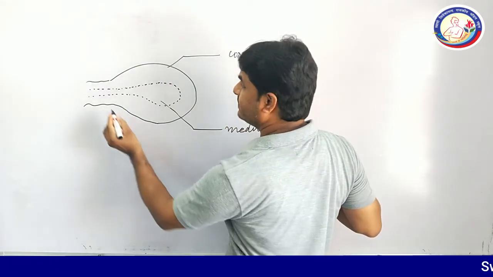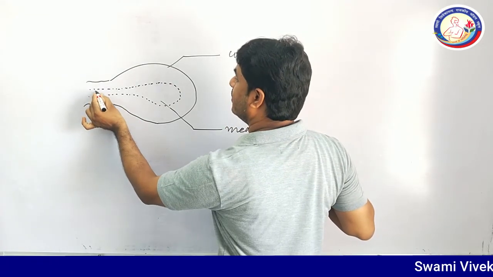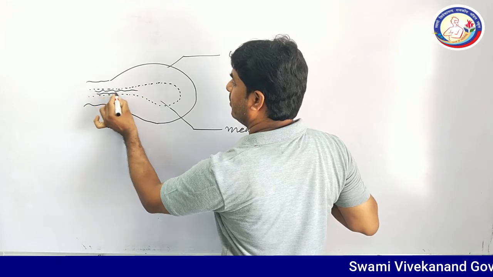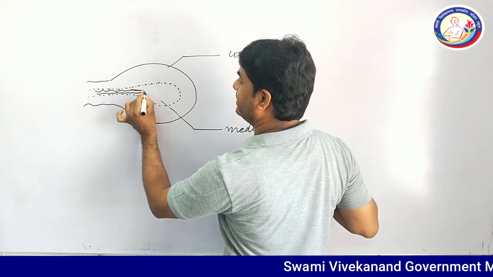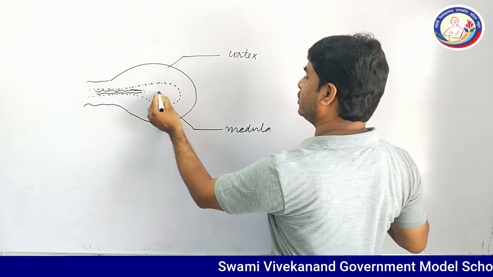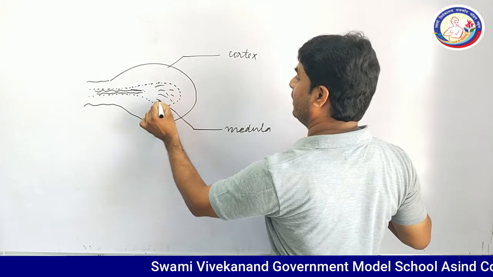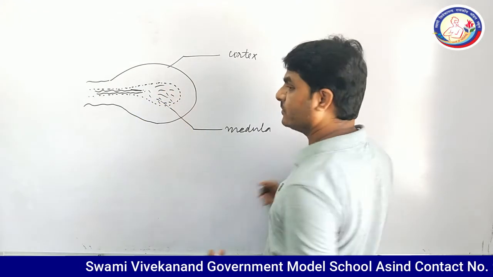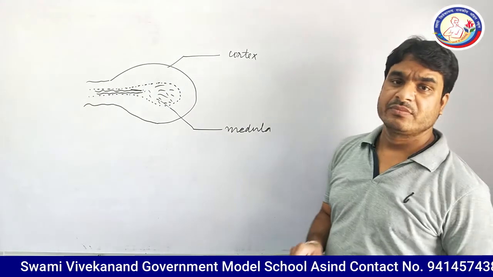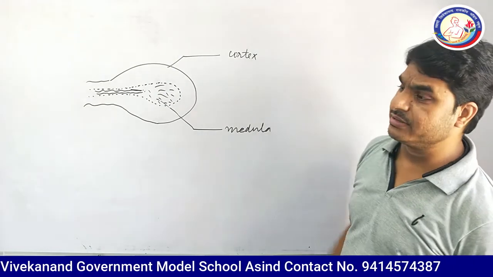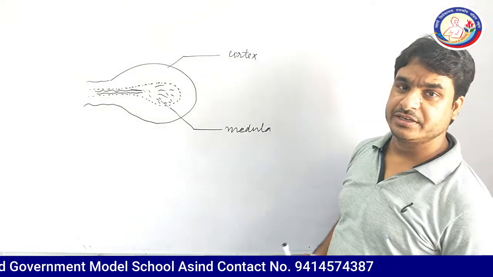Medulla has arteries and veins in it, and it also possesses nerve fibers. We will discuss oogenesis in detail.